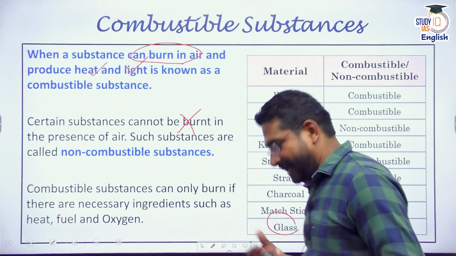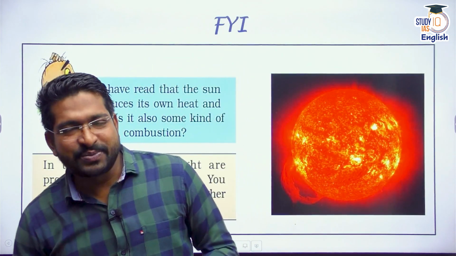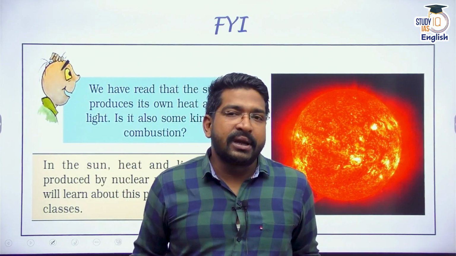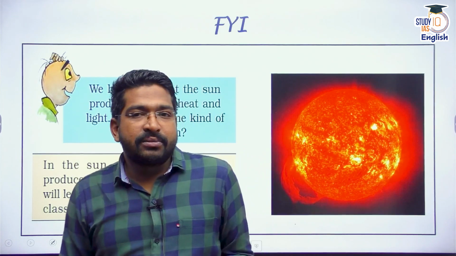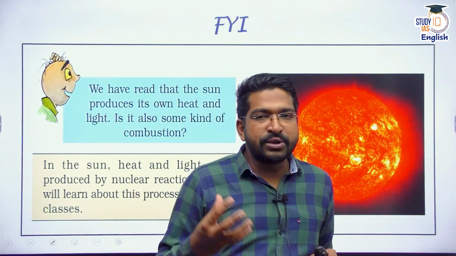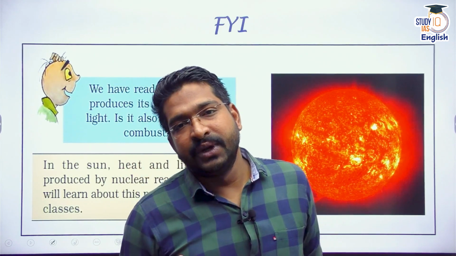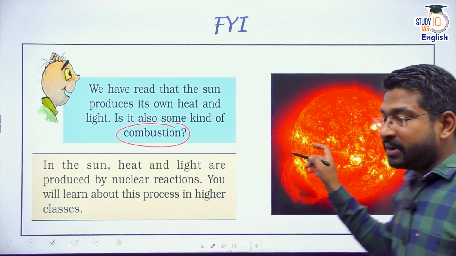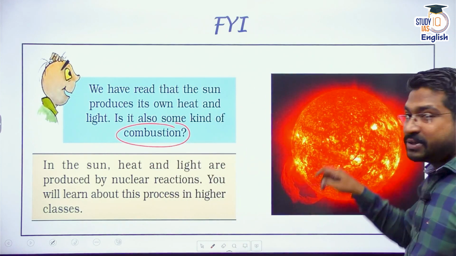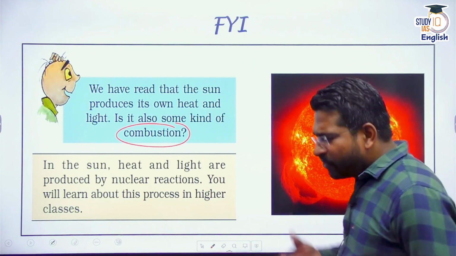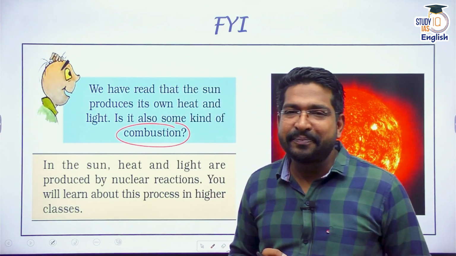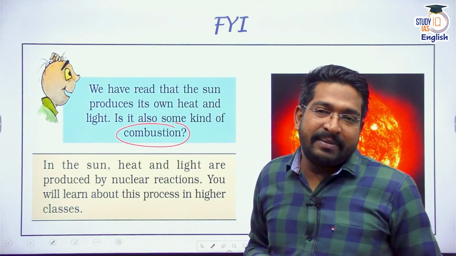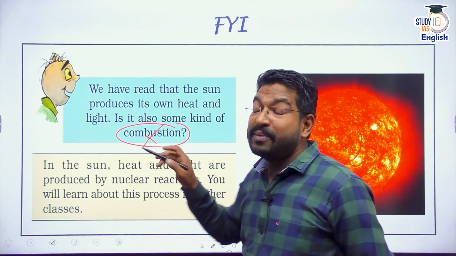Next, let's talk about some information that is provided in NCERT. Now we all know the sun. In the sun, there is something burning because the sun also gives you heat and light. So can we say that the sun is also undergoing some sort of combustion? In the sun, it's actually not the process of combustion because remember, there is no oxygen here. If anybody asks you, is some kind of fuel burning there? Of course, some kind of fuel is undergoing some reaction, but there is no oxygen availability there. It is not a process of combustion in the sun.